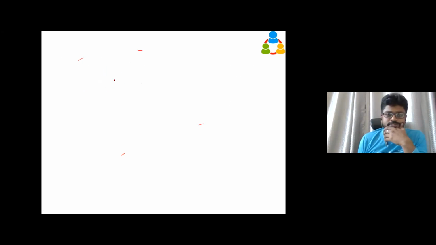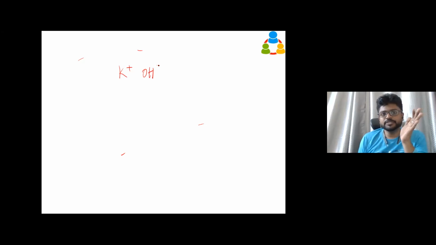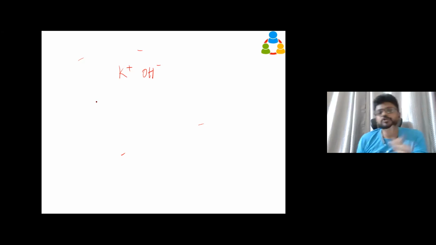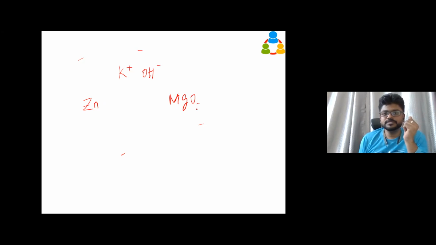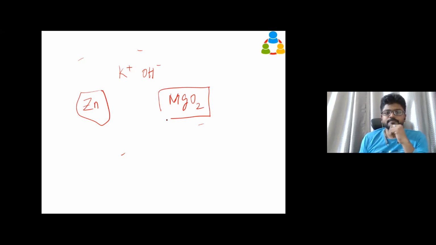So potassium hydroxide is the electrolytic solution, and the electrodes I am choosing are zinc and magnesium dioxide. You can ask why I choose these, why not other metals? Because after extensive research, they understood this works well. That is why alkaline batteries have become more popular in the market.